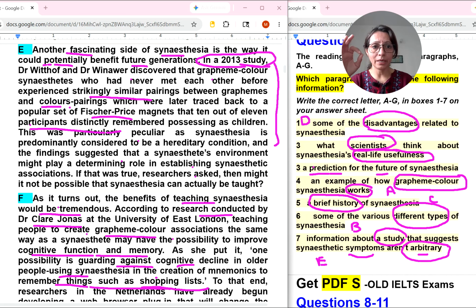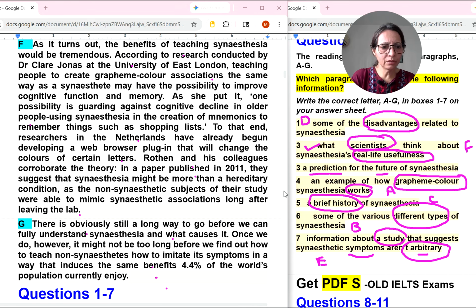So we can just correlate the things. A direct word you will not get in these kinds of questions. Definitely you should try to understand. If you open your mind while doing reading passages, definitely you will get correct answers. So third will come with F number. Now coming to the next question. Oh, but one question is left. This third one is left. Okay, now we have left only one paragraph.